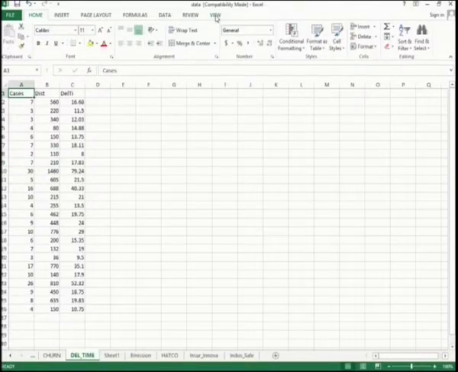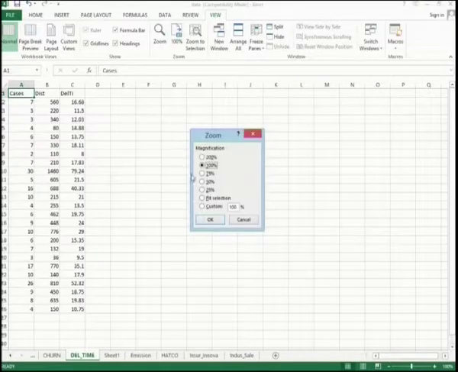For a comfortable view, we can just increase the size of our view.